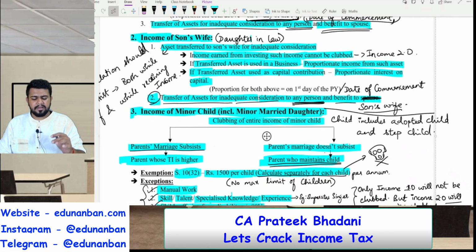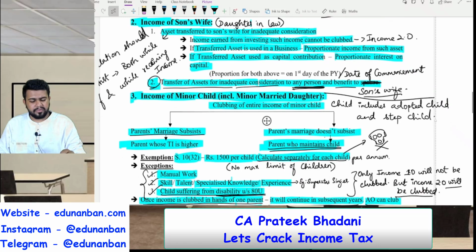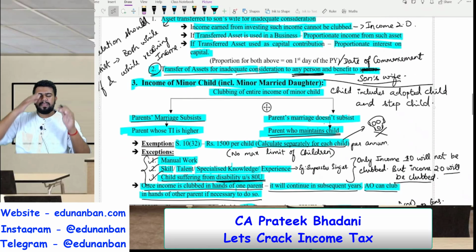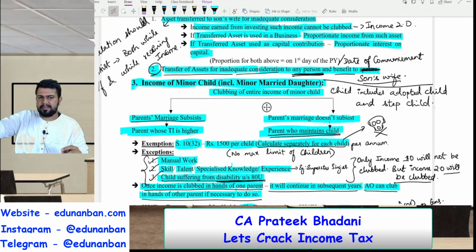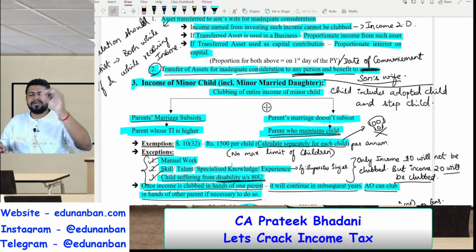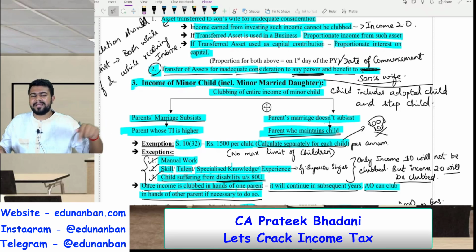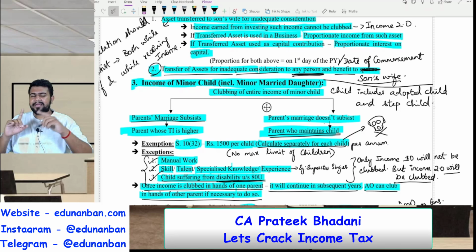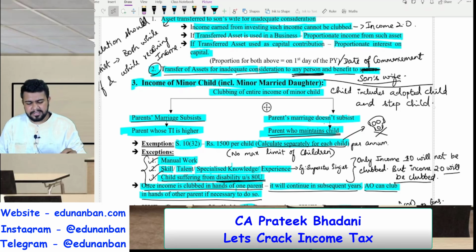Transfer of asset for inadequate consideration to any person for the benefit of son's wife. So if my mother transferred any asset to some other person, let's say A Limited, and the benefit is received by my wife, that is son's wife, in such case, the benefit received by son's wife will be clubbed in the hands of my mother if it is transferred for inadequate consideration.